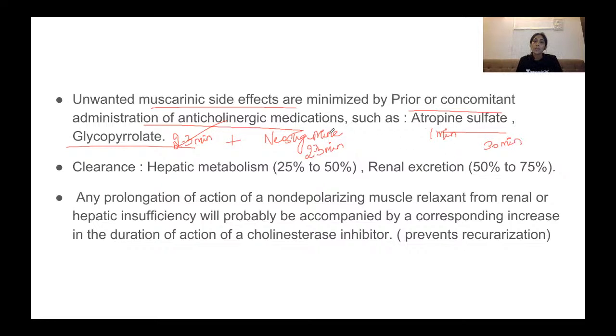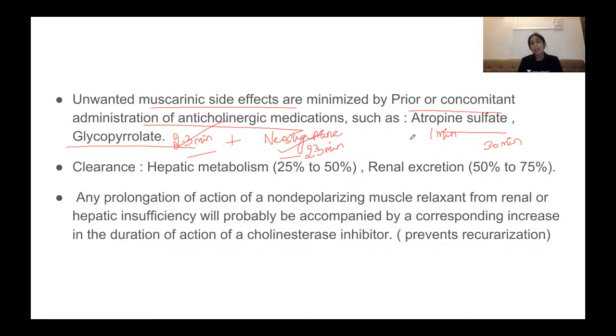So if atropine is given with neostigmine, studies have shown that it is not that useful, because its action terminates earlier. So there is still that margin that is not there. But with glycopyrrolate, the time of onset of action is similar, and studies have shown it is very effective with neostigmine.